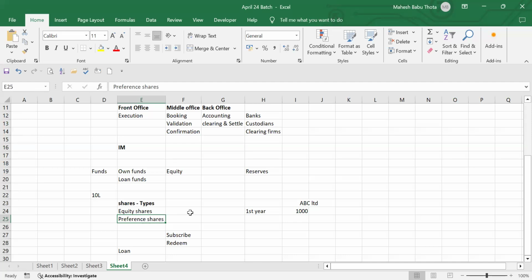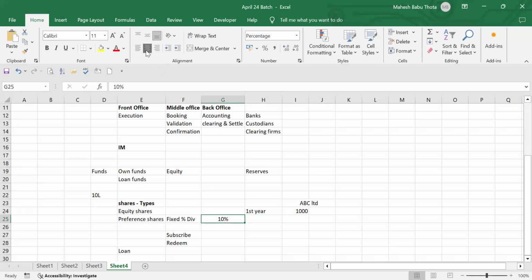As for the preference shareholders, they have a fixed determination, as per the predetermination. We can say a fixed percentage of profits, a fixed percentage of dividends, will be there for the preference shareholders. Let's assume they have determined that preference shareholders will get 10% of the shares' face value.